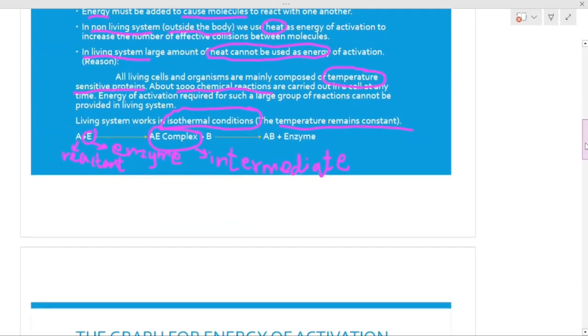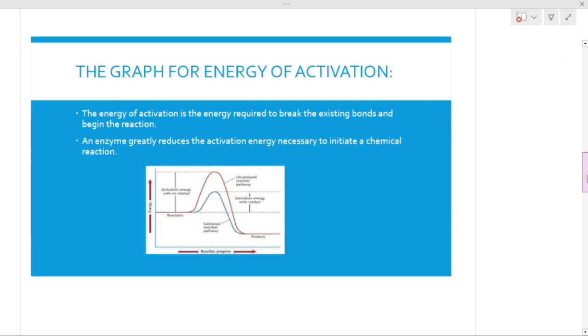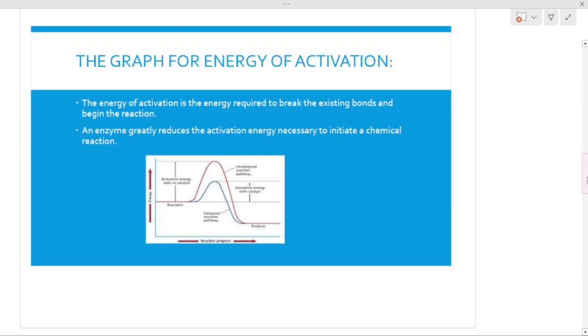So let's proceed toward the graph. This graph is showing the activation energy. Actually, the significance of giving energy is, we have already discussed that this energy is going to help us in a chemical reaction. Activation energy, or energy of activation, is how it will break the existing bonds, and the reaction will continue.